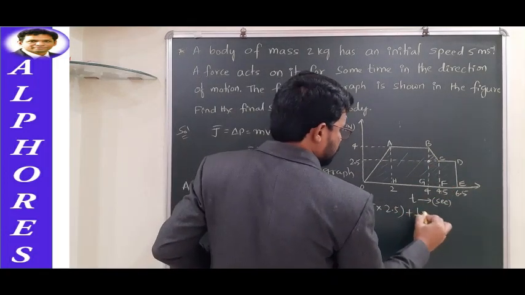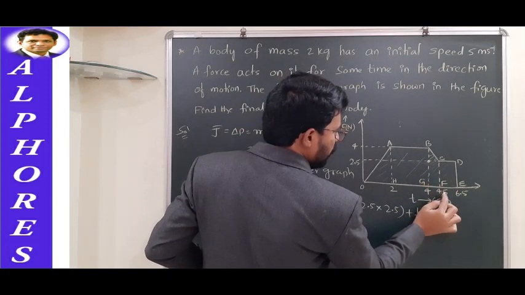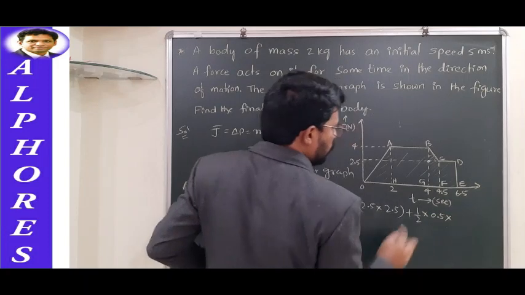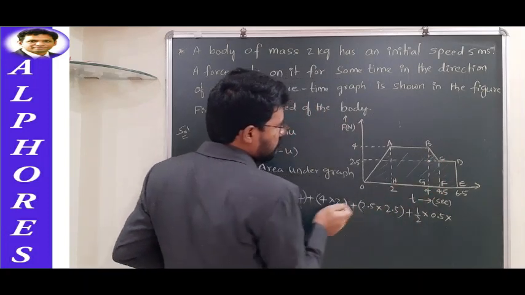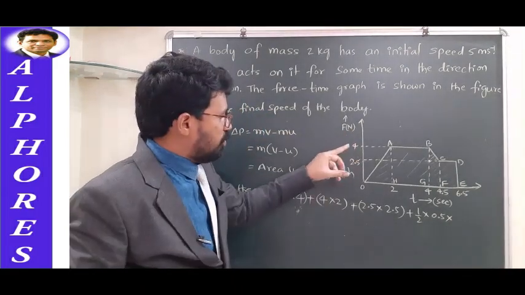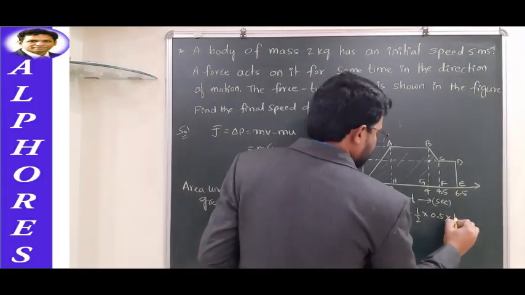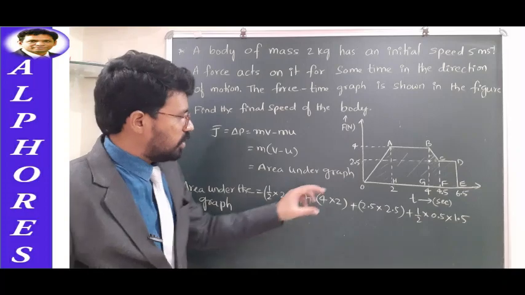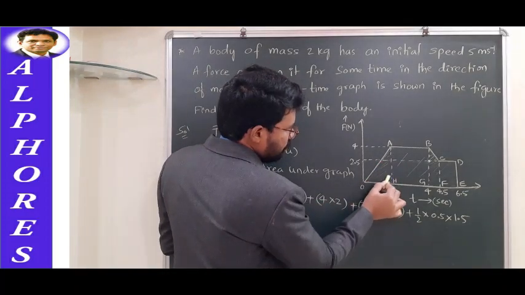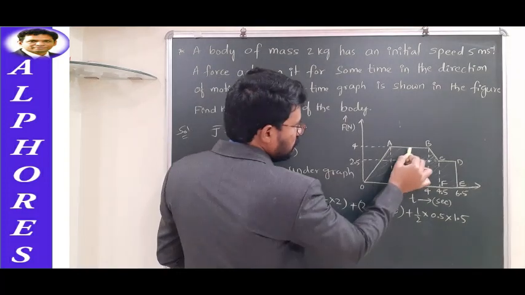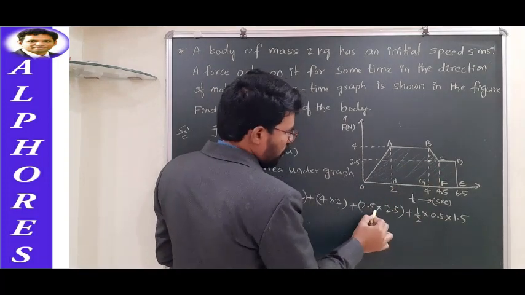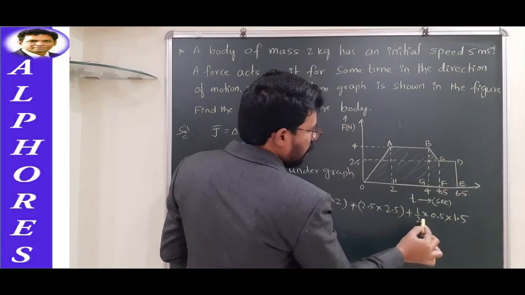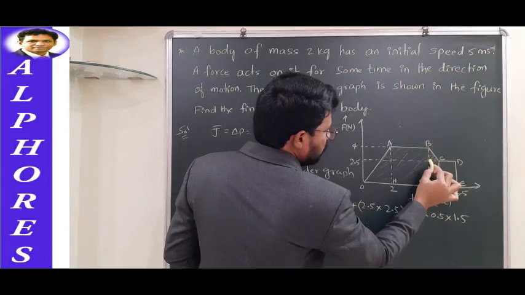Half into base; base is equal to 4.5 minus 4, which is 0.5, into height. What is the height? 4 minus 2.5, it's 1.5. Right. So let me tell you again. Half into 2 into 4 is the area corresponding to this triangle. 4 into 2 is the area corresponding to this rectangle. 2.5 into 2.5 is the area corresponding to this square. And half into 0.5 into 1.5 is the area corresponding to this small triangle.